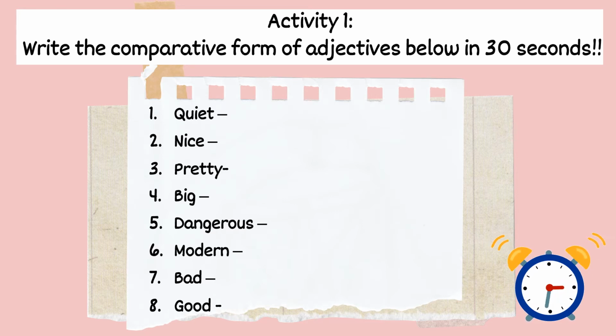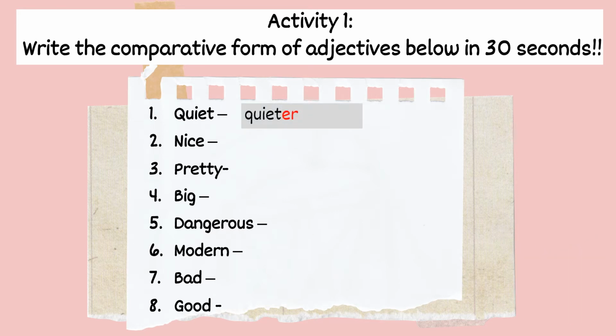Time's up. Now let's check your answer together. Look at number 1. What is comparative form for quiet? So quiet becomes quieter. Okay, the second one, nice becomes nicer. Pretty, prettier.